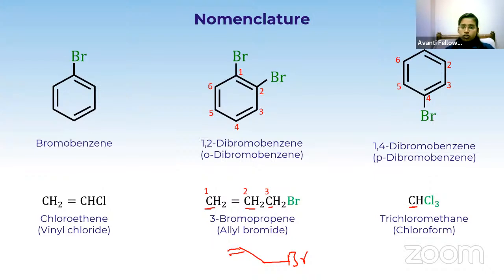Is it clear for all of you? Any doubt? So this is how we have to go for the nomenclature, common name and IUPAC name, for the compounds which have a double bond. Any doubt? Shall I go for the next slide? Yes.